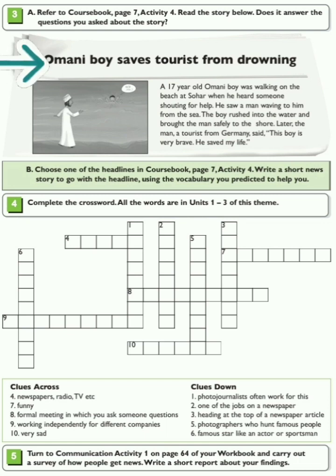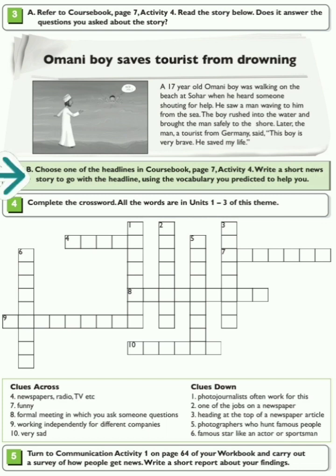Omani boy saves tourist from drowning. A 17-year-old Omani boy was walking on the beach at Sohar when he heard someone shouting for help. He saw a man waving to him from the sea. The boy rushed into the water and brought the man safely to the shore. Later, the man, a tourist from Germany, said, "This boy is very brave. He saved my life."